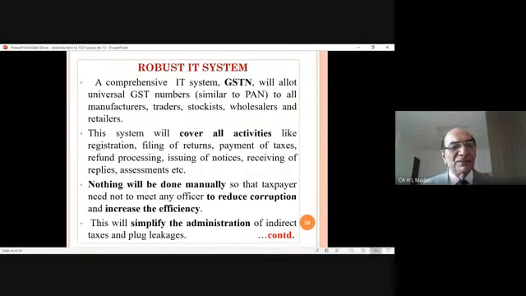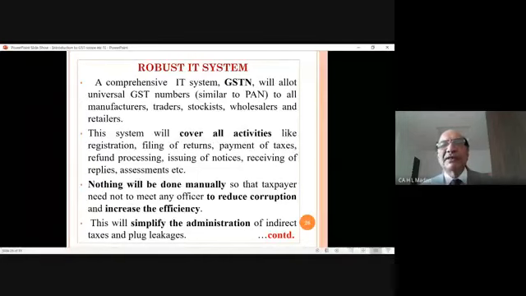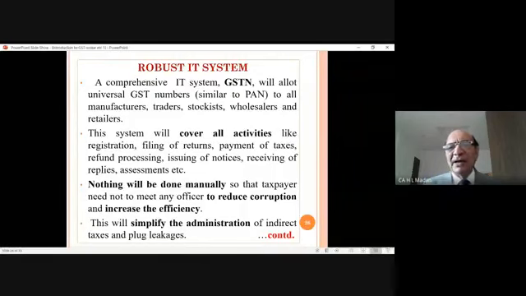Robust IT system. Thereafter, what government wanted was that the information technology system has to be very robust. Naturally, as I have explained to you that everything is to be done on the IT system, government said we will prepare a robust information technology system, and that is why this contract was given to Infosys.